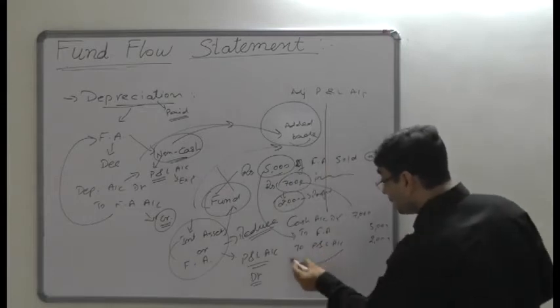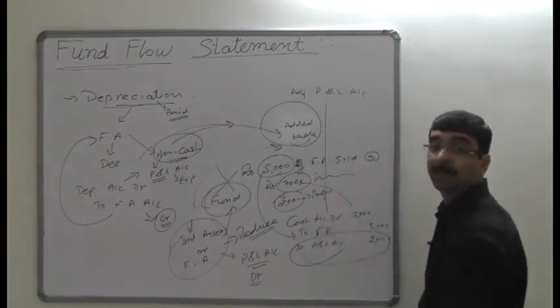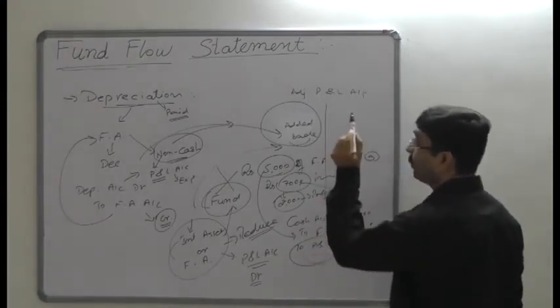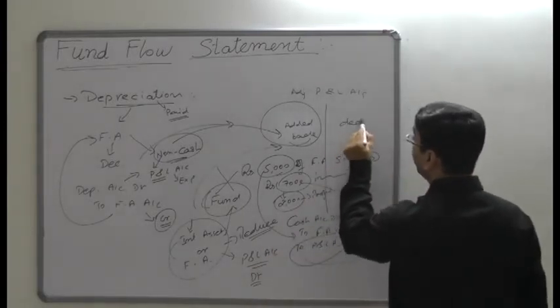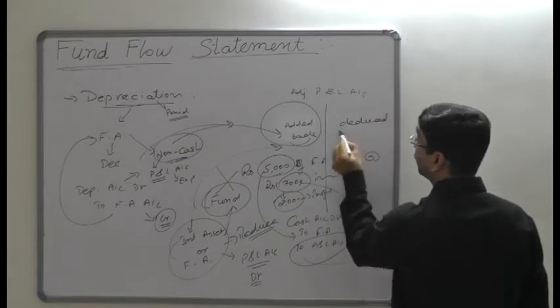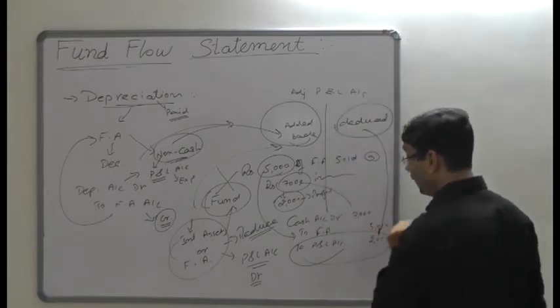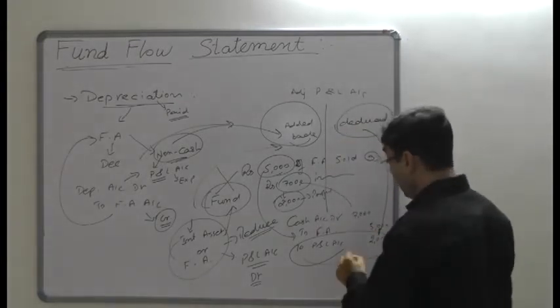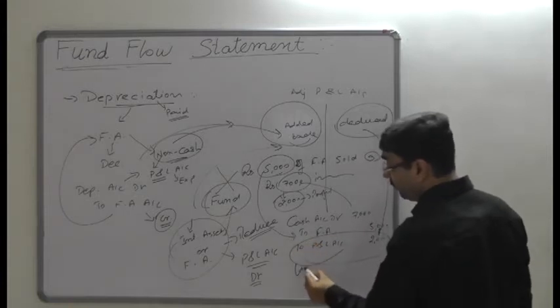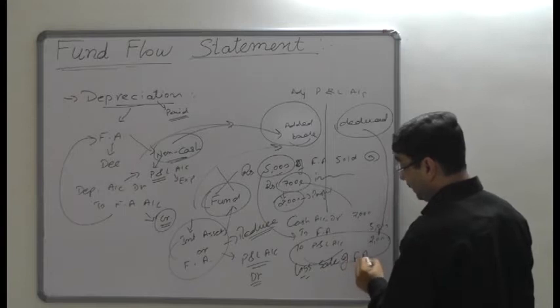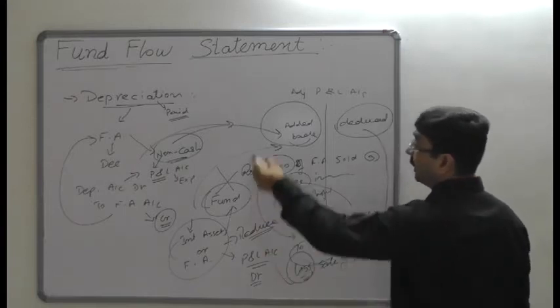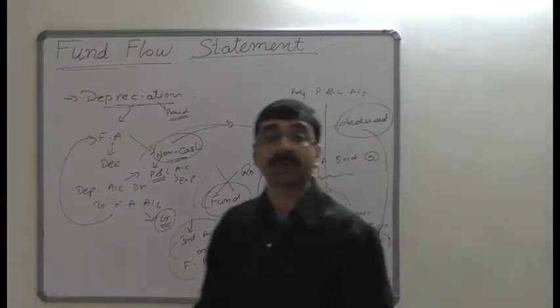Which item would be reversed? This item would be reversed. If the profit was recorded on the credit side, it should be deducted from the adjusted profit and loss account. So the profit must be deducted. But in case of a loss on the sale of fixed assets and investments, the loss would be added back into the profit and loss account.